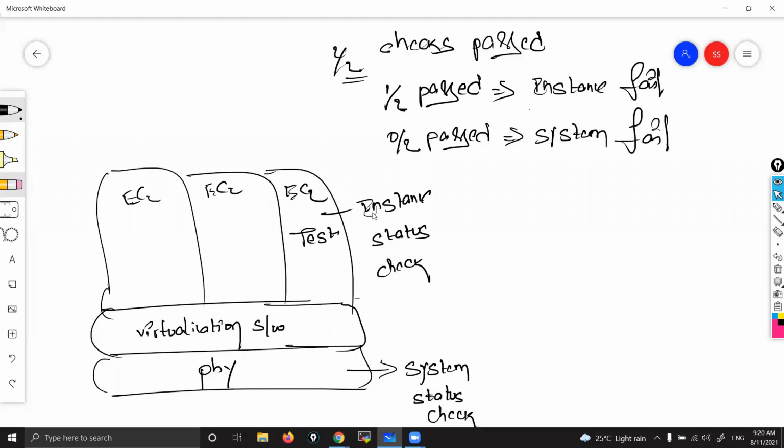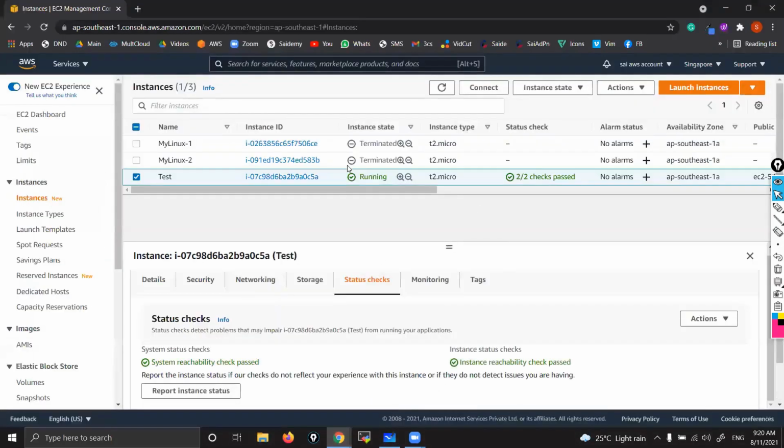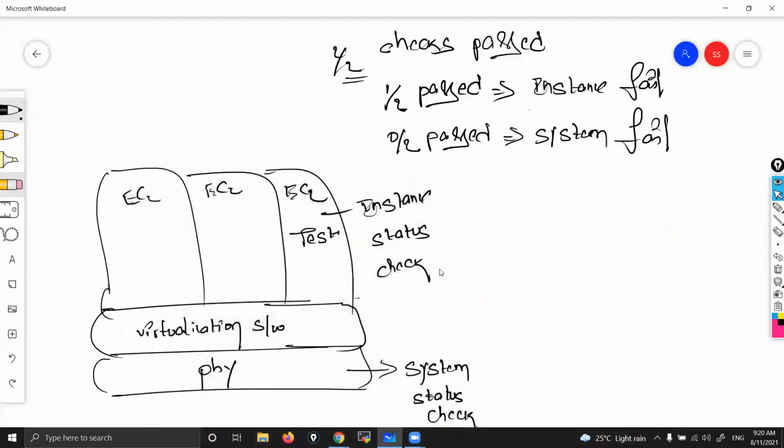Rarely you'll get to see these options. This is not a day-to-day activity. Now, how can we troubleshoot? Just knowing these things doesn't make any sense, correct or not? So, how to troubleshoot? If you see 1 by 2 or 0 by 2, how can we address these issues? Being an admin, the third certification is SysOps Admin, you should be able to troubleshoot these things, right? So, let's see how we can troubleshoot.